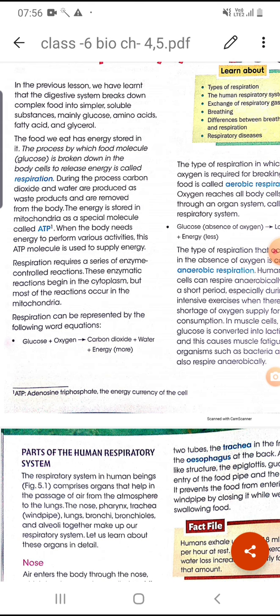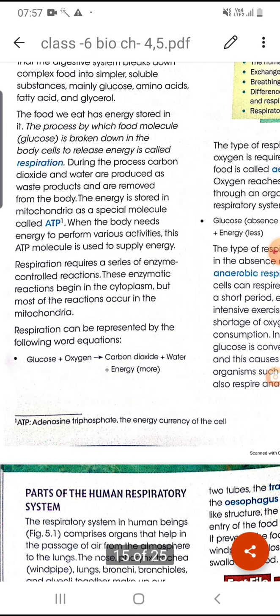During the process, carbon dioxide and water are produced as the waste product and they are removed from the body, because waste products also we have to remove from our body. The energy is stored in the mitochondria present in the cell as a special molecule, that is ATP.